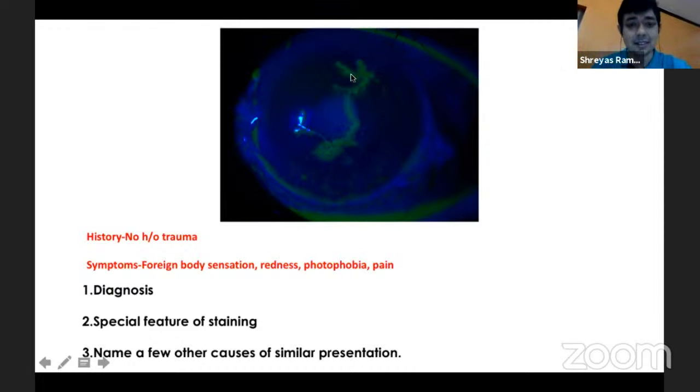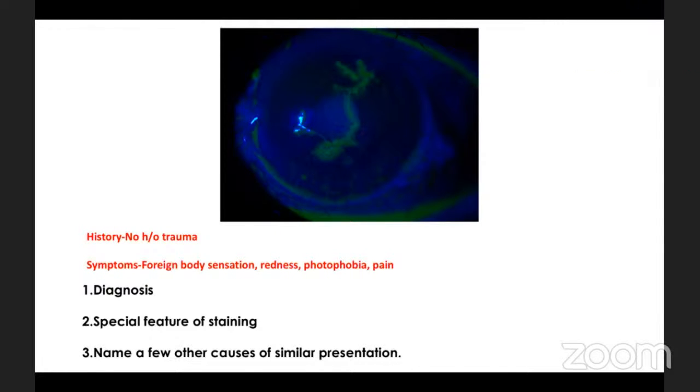Yes, sir. So essentially, what we'll do is we'll take through each clinical picture. I'll just present a few important points about each picture, what we should not miss and what we should look out for. Okay. So this is a typical dendritic ulcer. When we say dendritic ulcer, we are generally looking at either HSV or herpes zoster. But there are a lot of other infections and non-infectious causes which can present like a dendrite, which we call a pseudodendrite, and that's what you need to differentiate from.